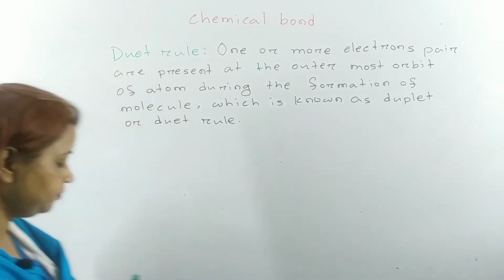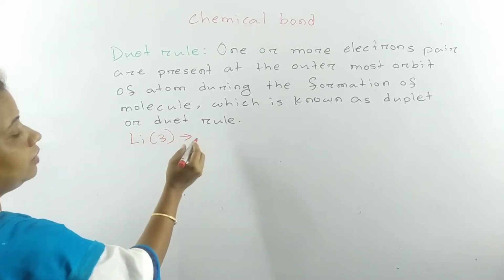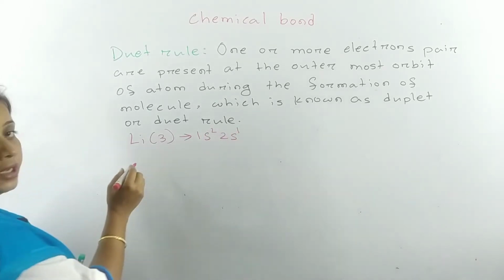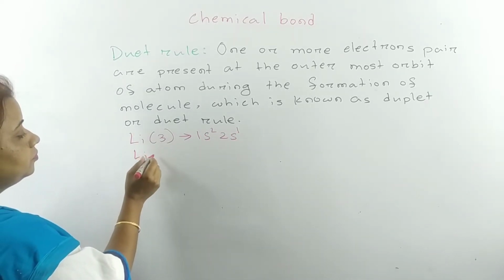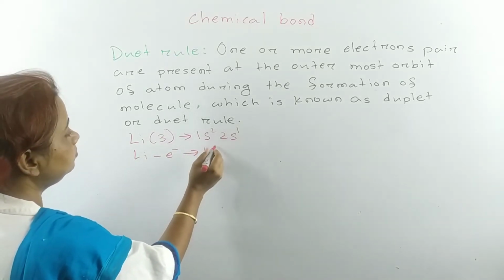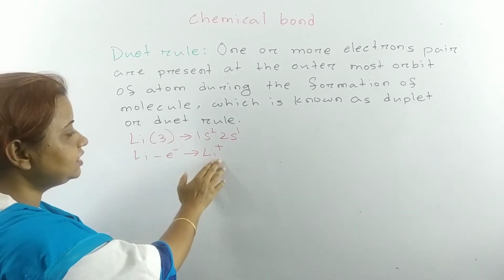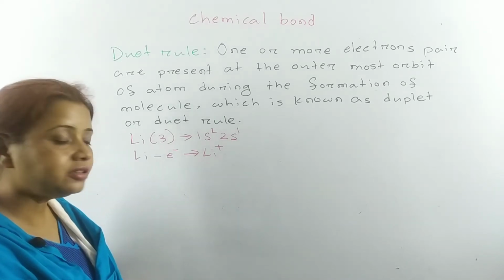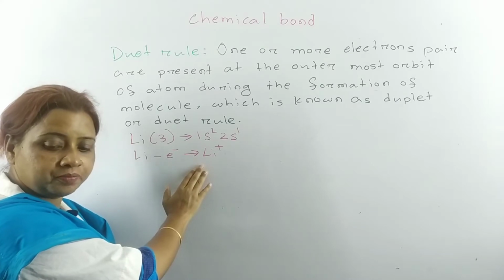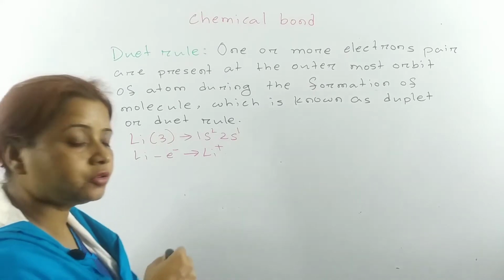Suppose lithium, atomic number of lithium is 3. What is the electron configuration? 1s2, 2s1. Lithium releases 1 electron and can be converted into lithium plus ion. So how many electrons are there in the lithium ion? In the lithium ion there are 2 electrons, so it is following the duet rule. Is this clear?